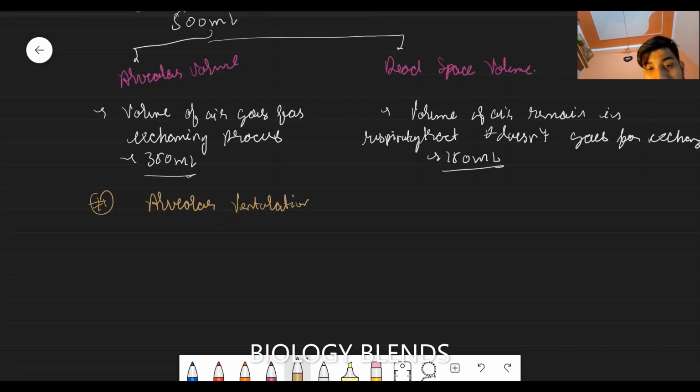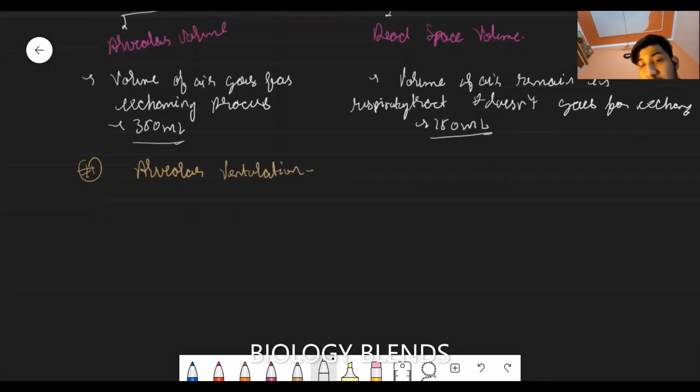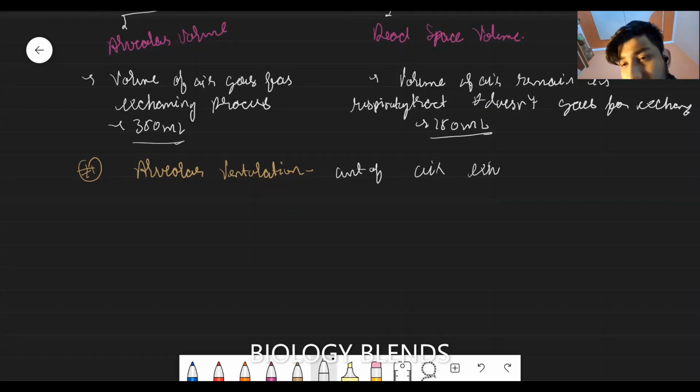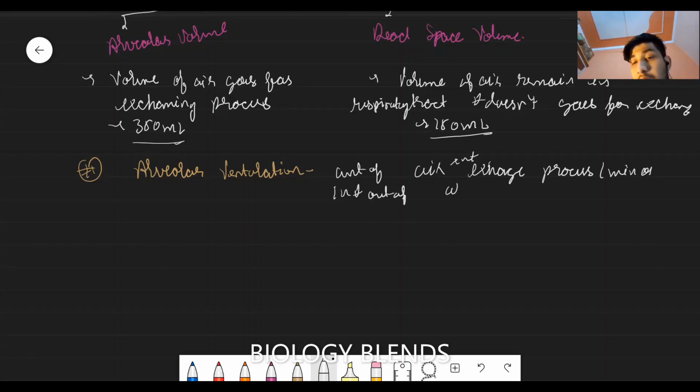It is the amount of air going in and out of the alveoli per minute.